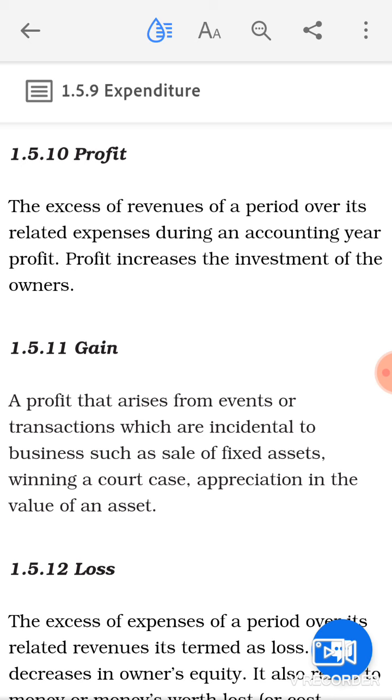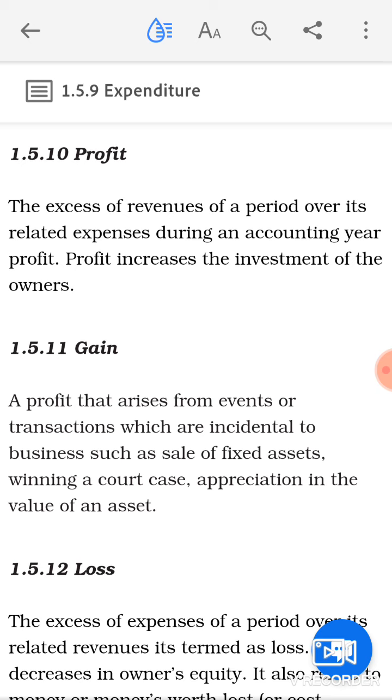The next term is gain. Now when you talk about gain, a profit that arises from events or transactions which are incidental to the business, such as sale of fixed assets, winning a court case, appreciation in the value of an asset. So there is a difference between profit and gain. Profit will be the normal routine of the business, whereas gain is the profit that will arise to the business which are incidental to business. Incidental means they are not of recurring nature for the business.